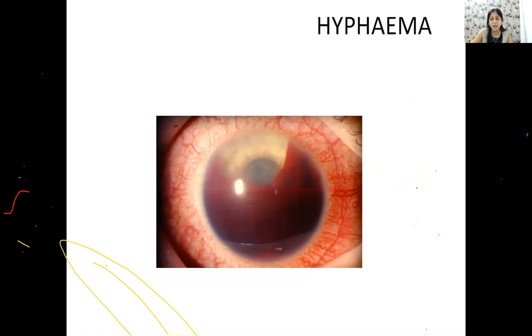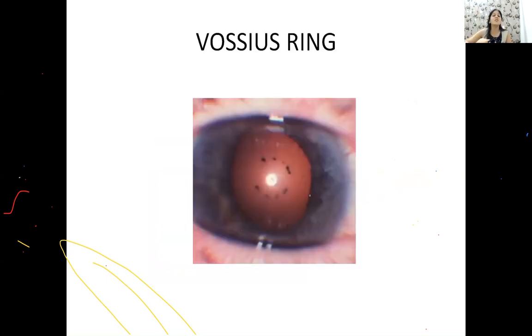And that is how your hyphema looks. What is hyphema? Blood in the anterior chamber. Can you see a lot of blood is there in the anterior chamber? And this is how your Vossius ring looks. Okay, this is how your Vossius ring looks.